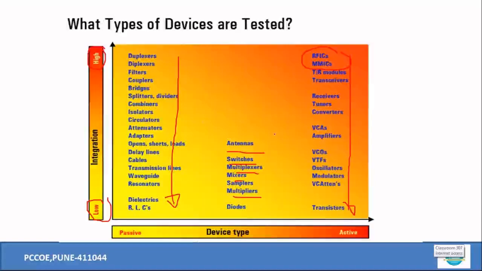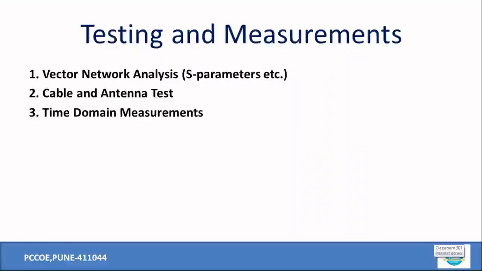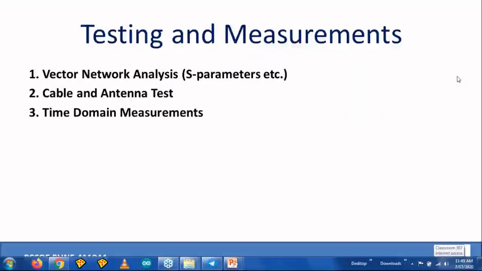All right. Now we are migrating to the actual testing and measurement. So we are now practically going to see how one can measure a variety of parameters.